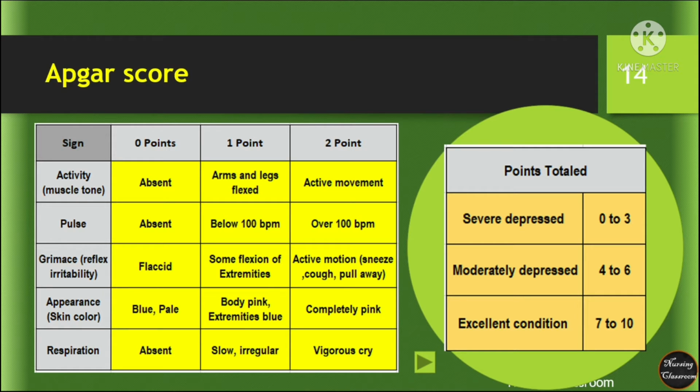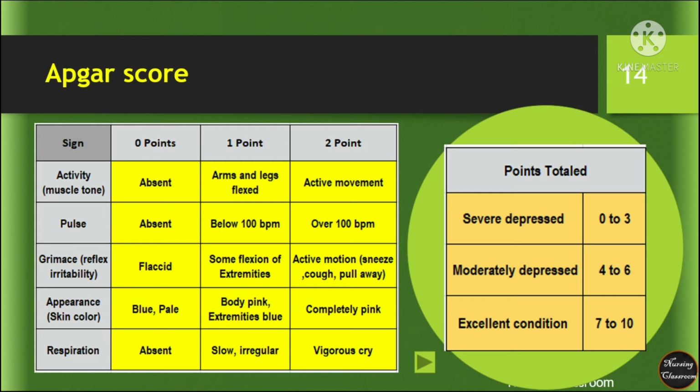The fourth one is skin color. Normal skin color of a newborn baby should be completely pink. If the skin color is blue or pale, the score is 0. If the baby is pink and extremities are blue, then it's 1. If the baby is fully pink, the score is 2.